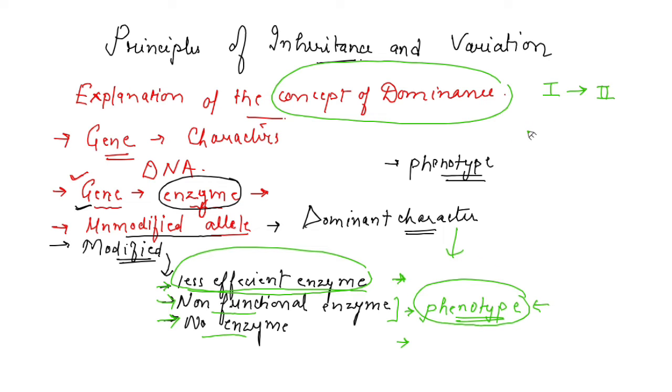Alleles can be modified, as in the example of a heterozygous individual, where the alleles are different, right? So alleles can be modified, and if the modification of an allele changes the information, then the phenotype also changes, right? And this is the basis of the appearance of the recessive character. So this was the explanation of the concept of dominance, which I have tried my best to explain.